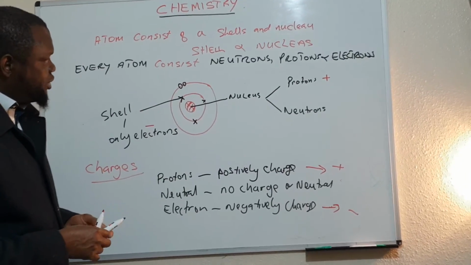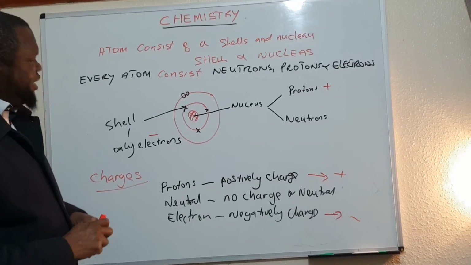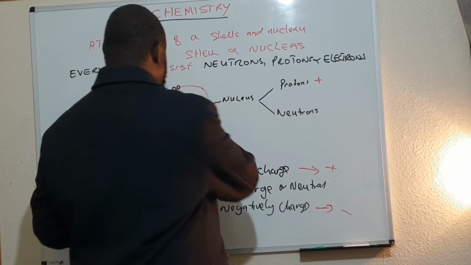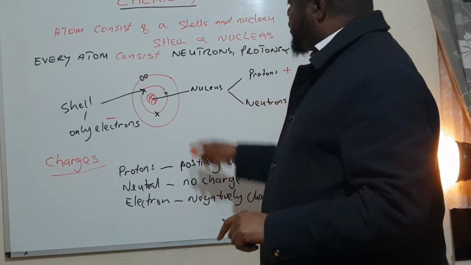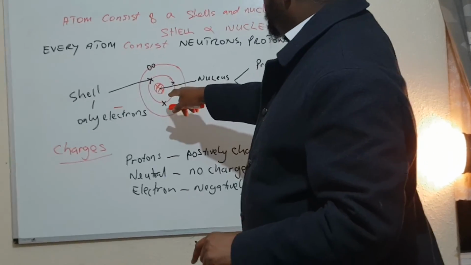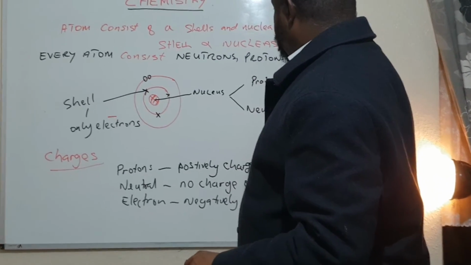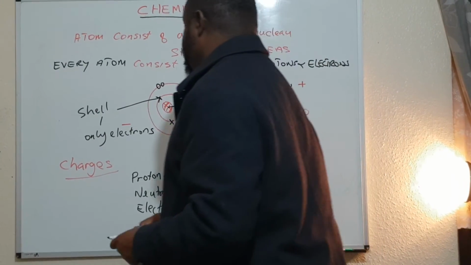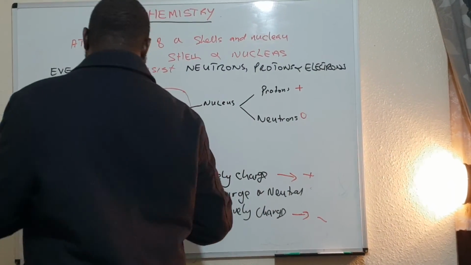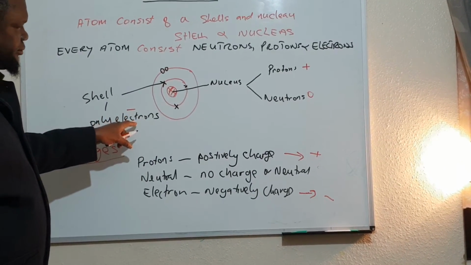So first of all, that's what we have learned. An atom has shells around it like rings, and a nucleus in the middle. The nucleus consists of protons and neutrons. Neutrons are zero charge. In the shells, you have only electrons, and they are negatively charged.